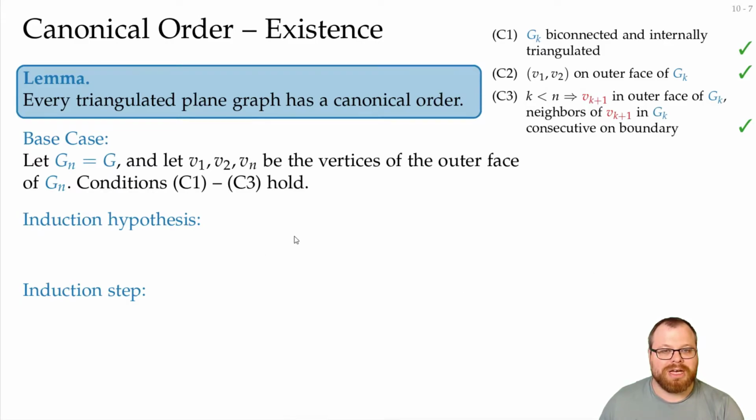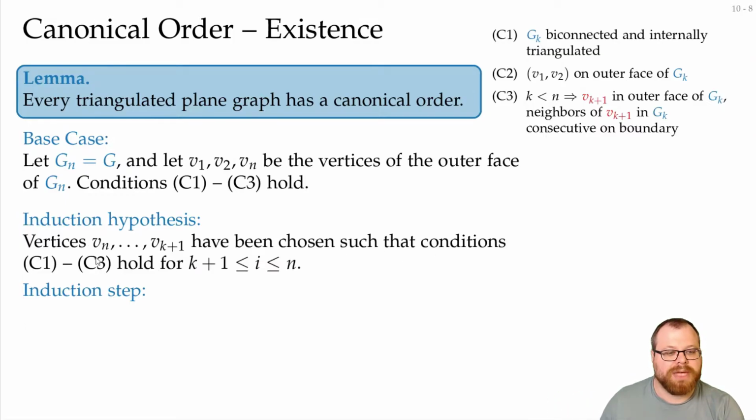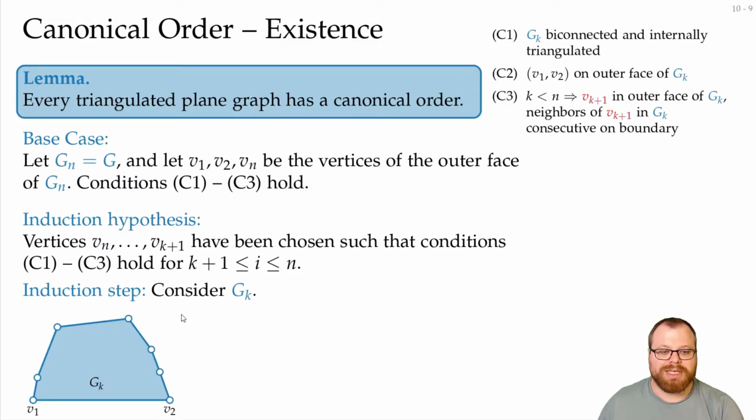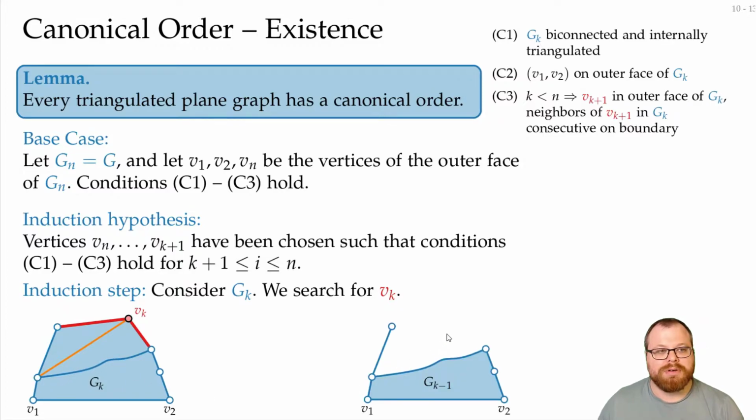Now for the induction hypothesis, we assume that we've already picked the last few vertices, so the vertices Vn to Vk plus 1, such that the conditions hold so far. And now we want to pick a new vertex Vk, where the conditions also hold. So if we look at our graph Gk, and we pick a vertex, then we have two edges on the outer face, and we have some interior edges. And there also has to be a path somewhere here that would give us our new graph Gk minus 1.